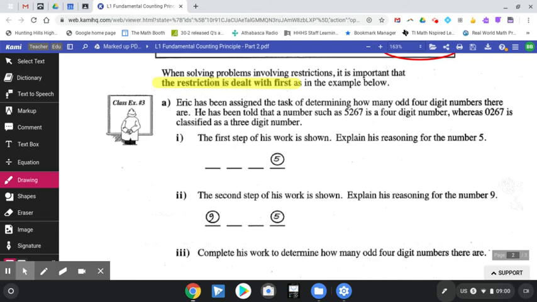So in example 3, Eric has been assigned the task of determining how many odd 4-digit numbers there are. He has been told that a number such as 5,267 is a 4-digit number, whereas 267 is classified as a 3-digit number. Now, that'll be our rule all the time. This is sort of an introduction where it says he has been told, but it's important for us to understand that this is really a 3-digit number.